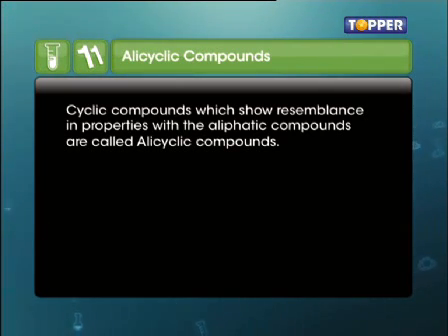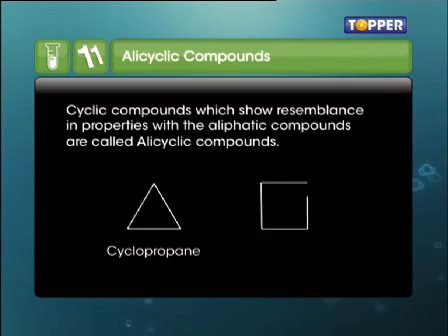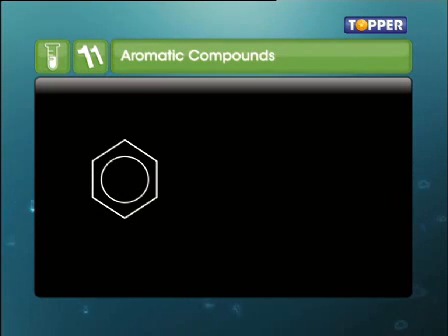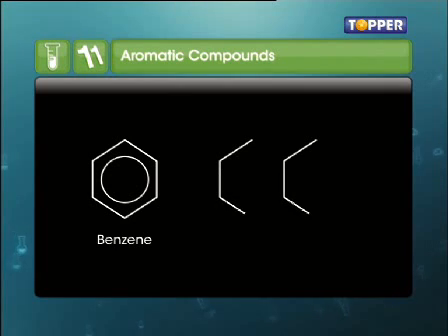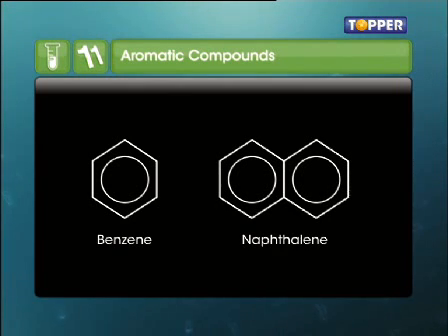Examples of alicyclic compounds are cyclopropane and cyclobutane. Aromatic compounds, on the other hand, have a delocalized pi electron system. Common examples of this class of compounds are benzene and naphthalene.